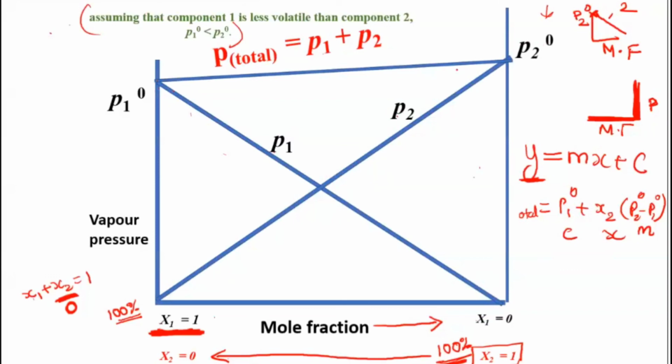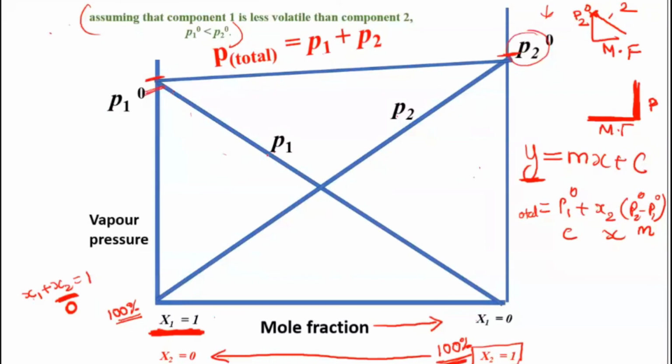So even here, when you have two liquids, they can show behavior tending towards the ideal, but complete ideal behavior is not shown by any liquid. 100% is not possible. Whenever you have two components, one will have more vapor pressure than the other. One will be more volatile, so it will exert more vapor pressure. That's why P2 naught value is a little higher than P1 naught. That's just for you to make a note.